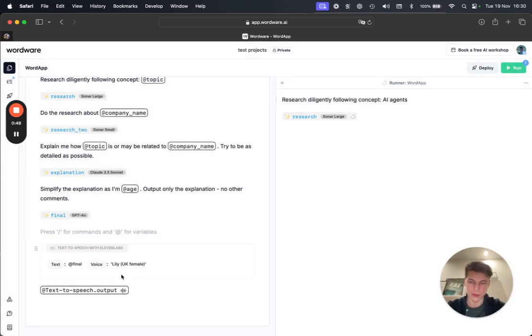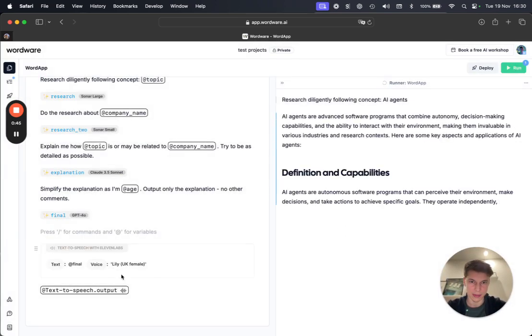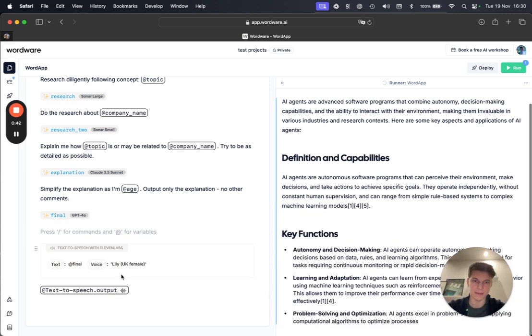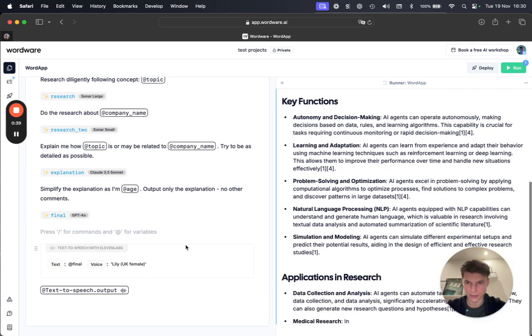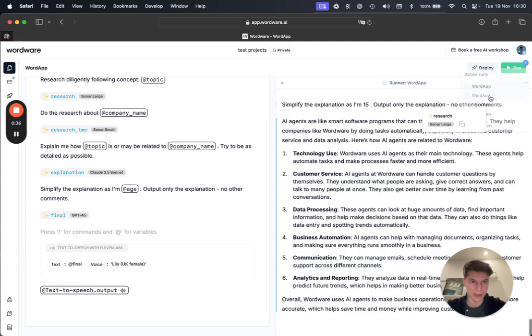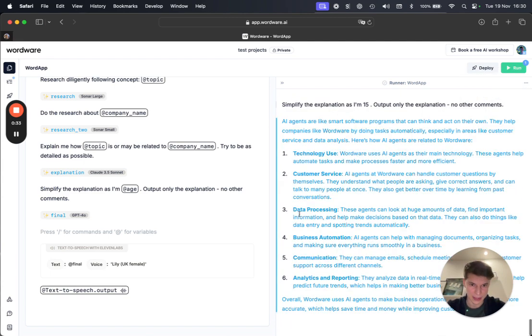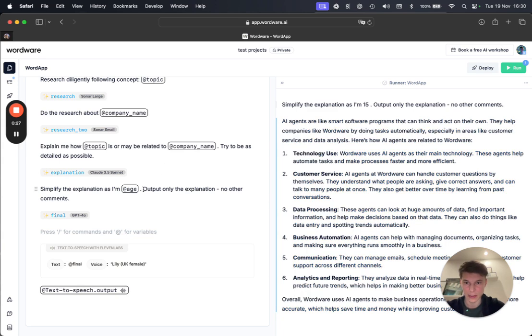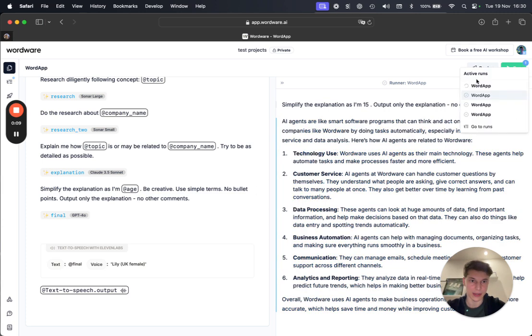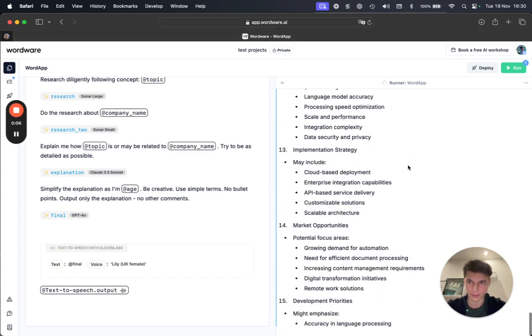So we can rerun it to see how the text-to-speech that we natively built in, thanks to ElevenLabs, is going to work. What I'm going to do in the meantime is check the previous run and see how it sounds. And actually I see that it's not in the most friendly format. I'm going to try to ask the model to be creative, use simple terms, no bullet points. And this way I've already improved this, and now we can see the final version here as it's generating.